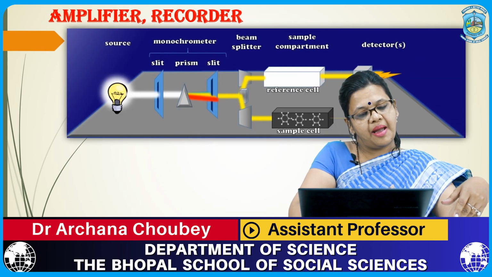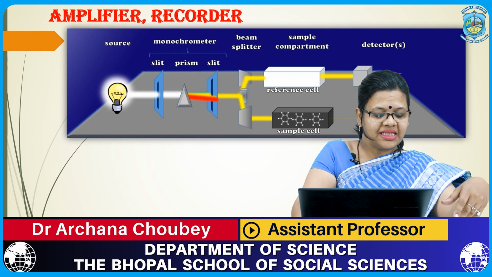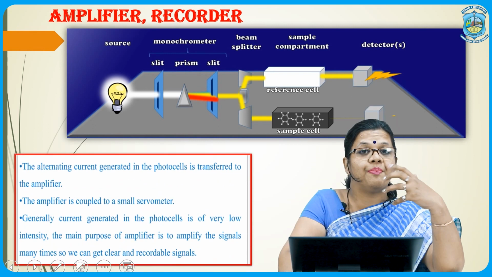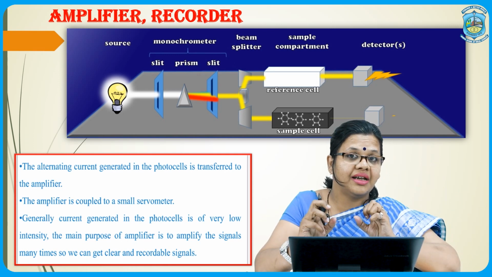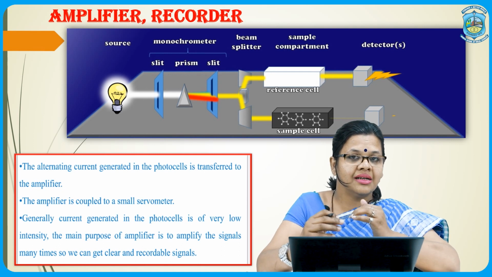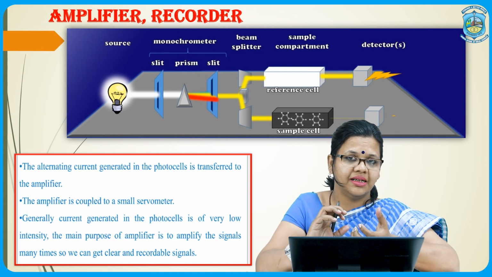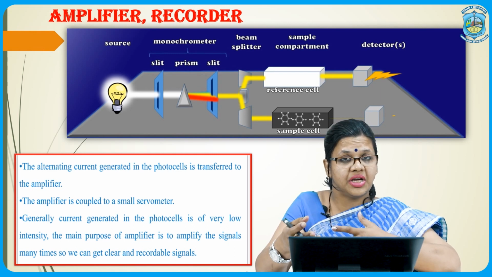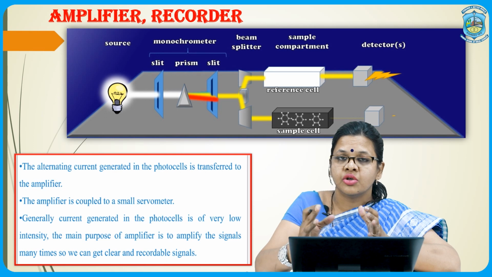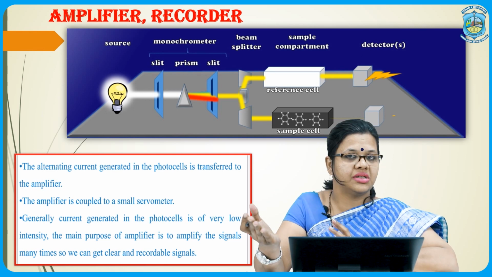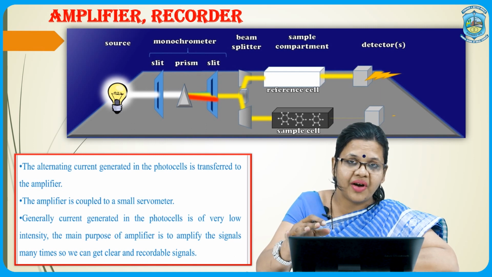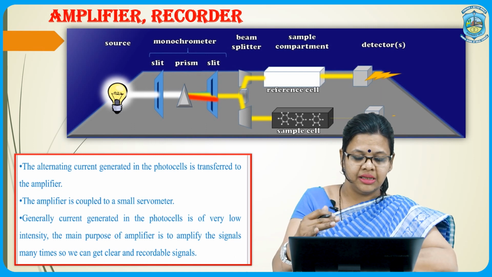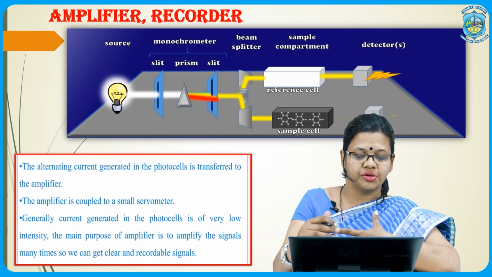What is the use of the amplifier? The term itself suggests it: amplify means to increase the intensity. The detector has just detected the photoelectric signals which are coming, but these signals might not be very strong, so they cannot be reproduced as a result and we cannot identify them. Therefore, we need an amplifier to increase the intensity of the signals that have been produced by the photocells.